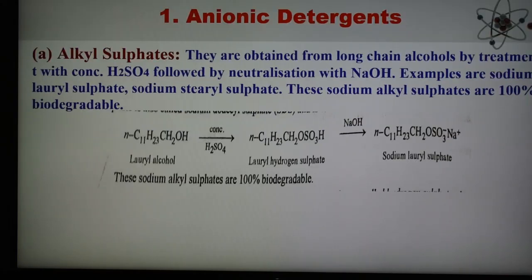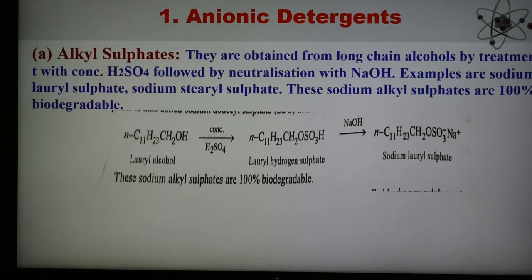So what is anionic detergent? In the case of anionic detergent, it mostly contains the negatively charged ion. These are known as anionic detergents because a large part of their molecule is anions. And two types are there: one is alkyl sulfate and the second is alkyl benzene sulfonate.